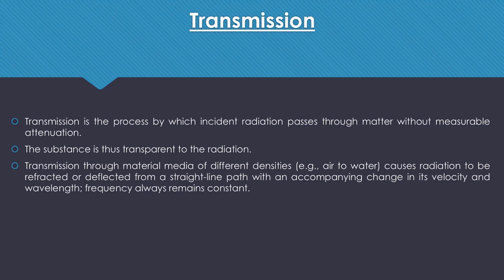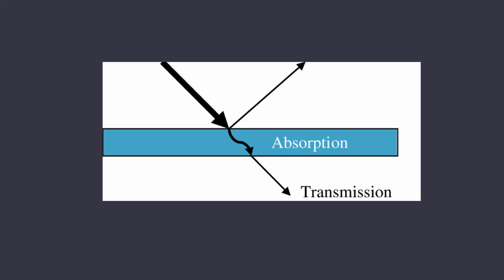Now we will look into some figures that will help you understand the processes more carefully. This first diagram shows the process of absorption and transmission. The bold arrow shows the direction of the EMR, and the blue block shows that there is some kind of medium, air, water or any other kind of medium.